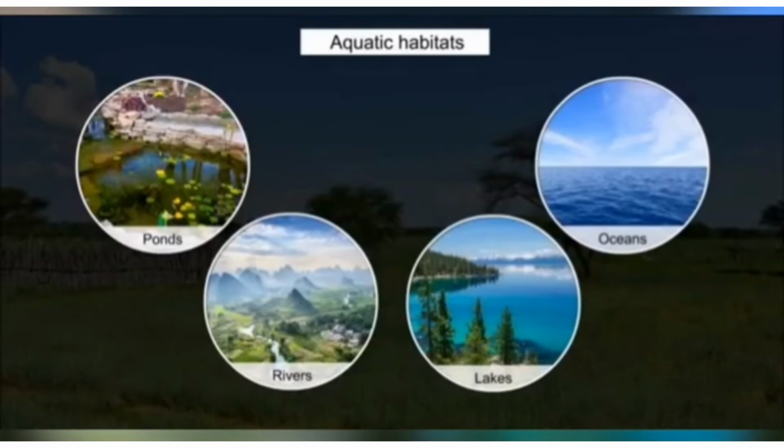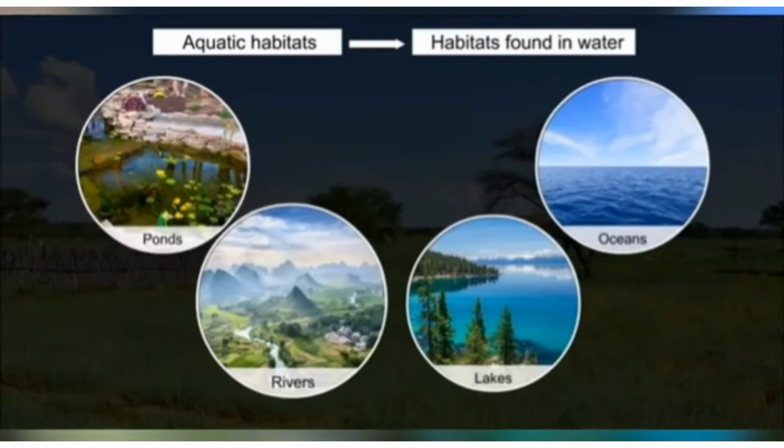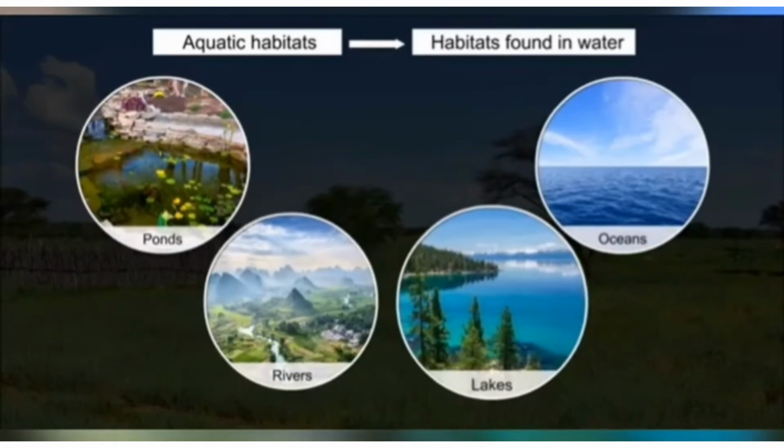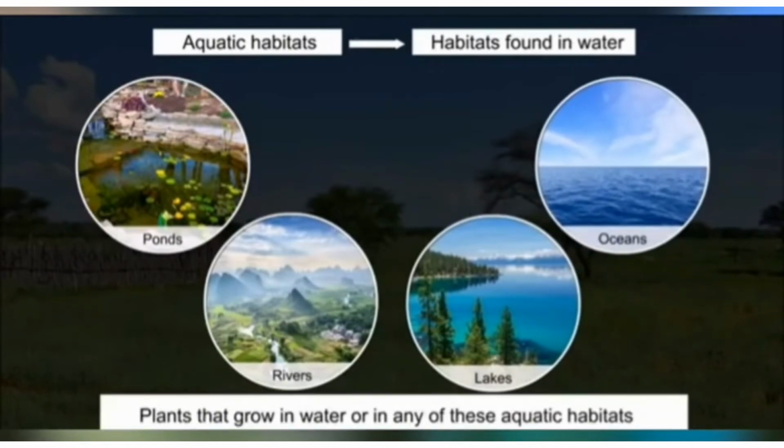Aquatic habitats means habitats found in water, such as ponds, rivers, lakes, and oceans. Plants that grow in water or in any of these aquatic habitats are called aquatic plants.